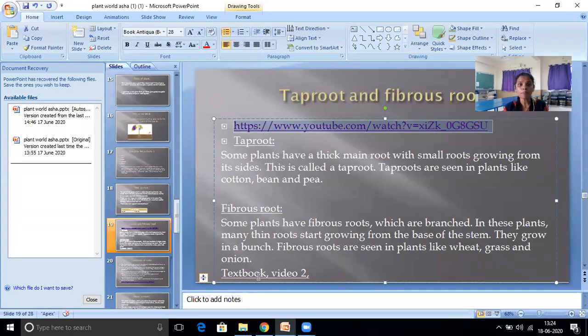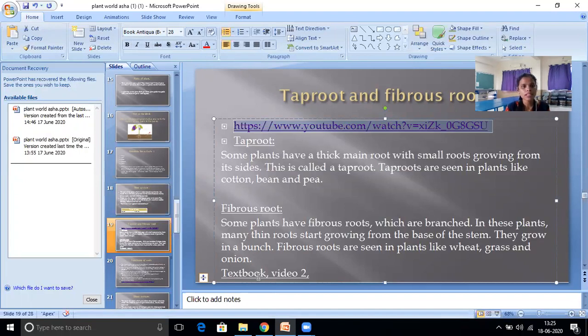Tap root. Some plants have a thick main root with small roots growing from its sides. This is called a taproot. Taproots are seen in plants like cotton, bean, and pea. Some plants have a thick main root with small roots growing from its sides. That is called taproot.